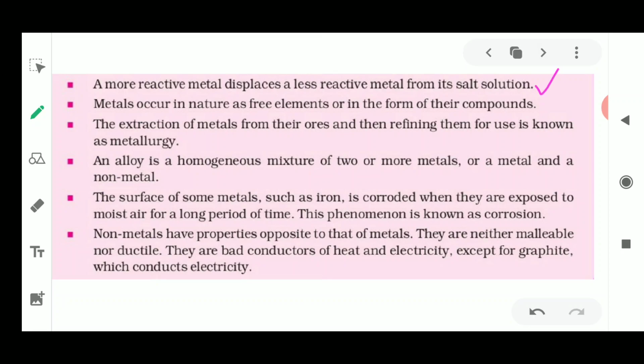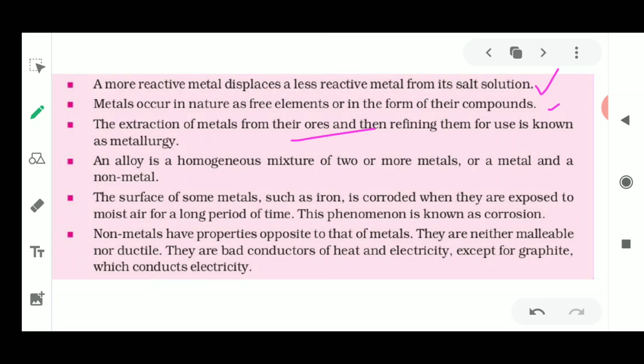Fine. Next, metals occur in nature either as free elements or in the form of their compounds. Copper, gold and silver are the least reactive metals, so they occur as free elements. Sometimes metals are also found in the form of their ores, or in the form of their compounds. So we require to extract these metals from their ores.